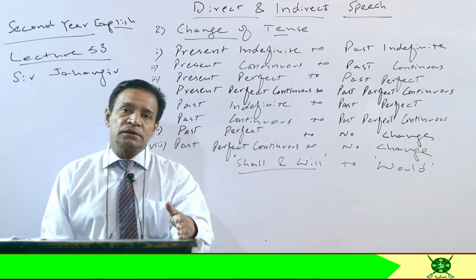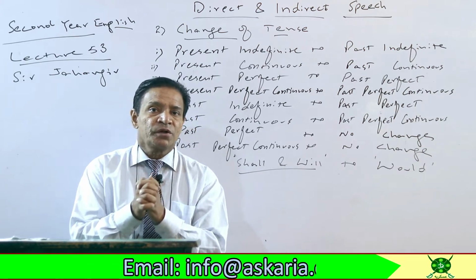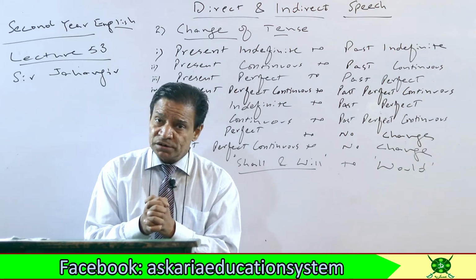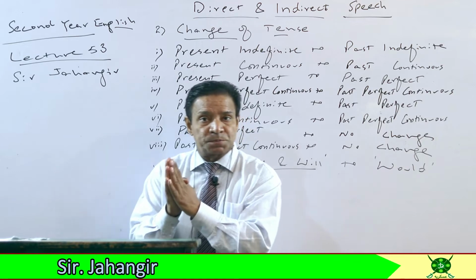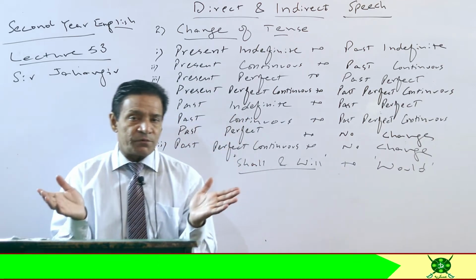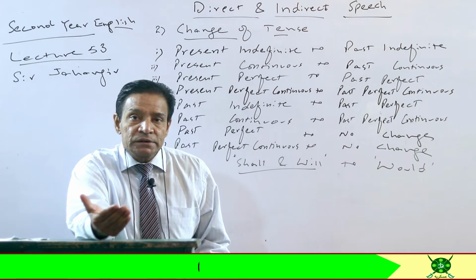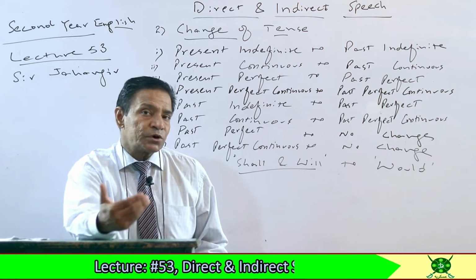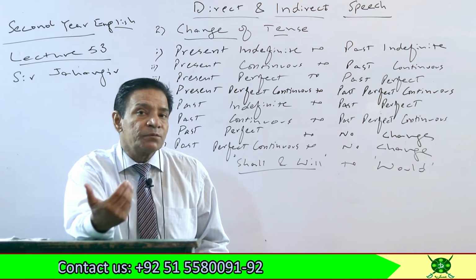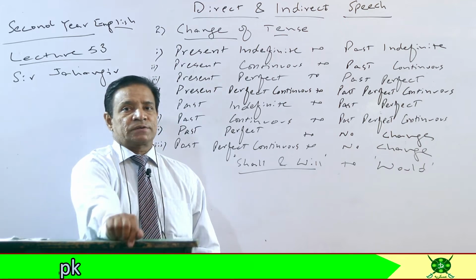If you remember, in the examples I taught you in that lecture, I told you there was no change of tense. When is there no change of tense? If your reporting speech, the portion outside of inverted commas, is in present tense or in future tense, then the tense of reported speech will not be changed.